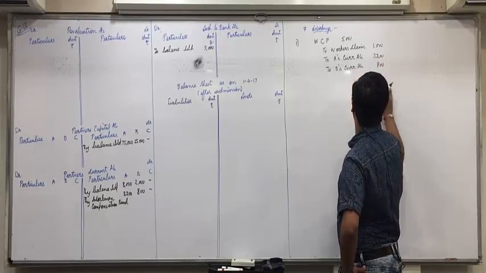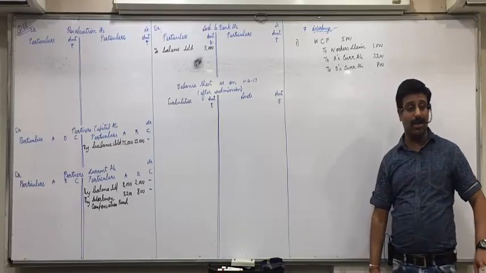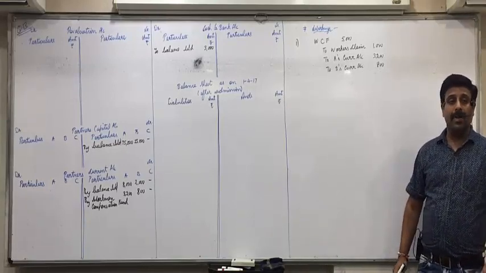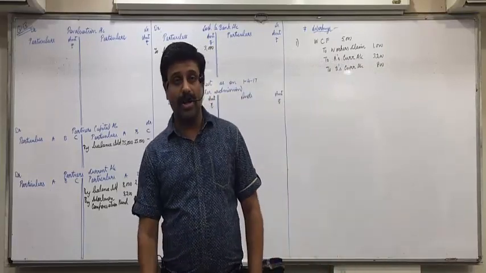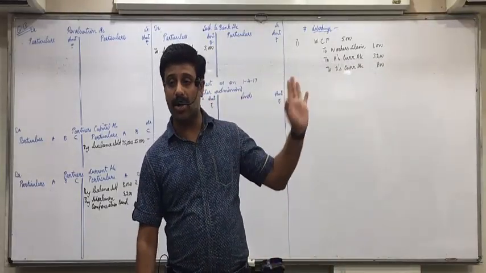This I gave you in objective illustrations in homework and also exercise. In case a journal entry is asked, we would be writing this journal entry. But otherwise in exams, this working is not compulsory.